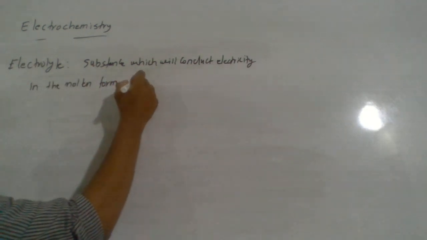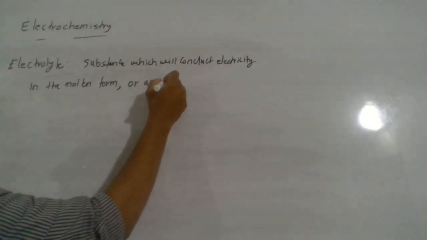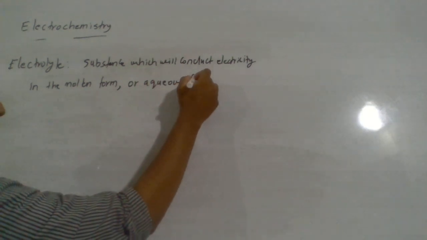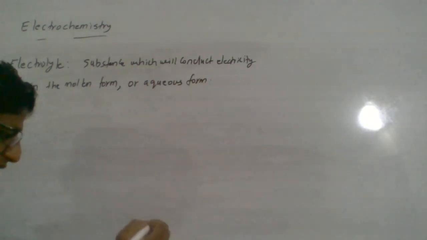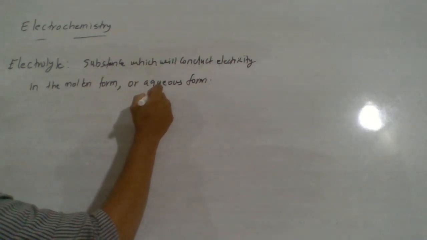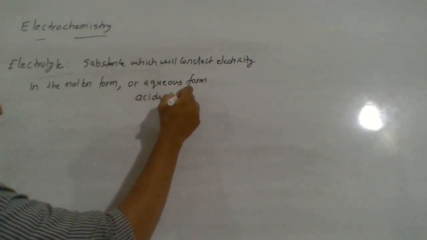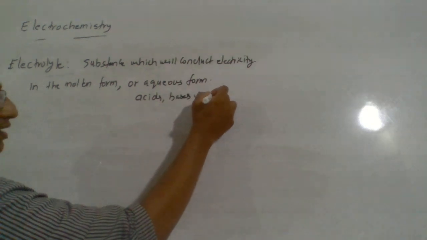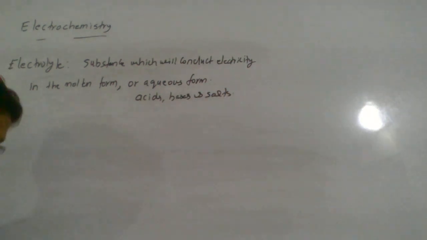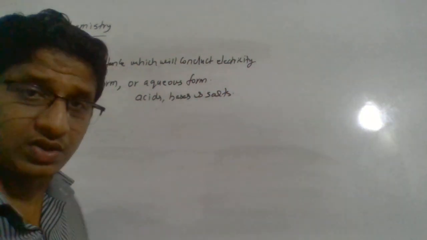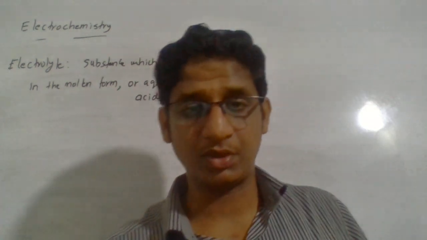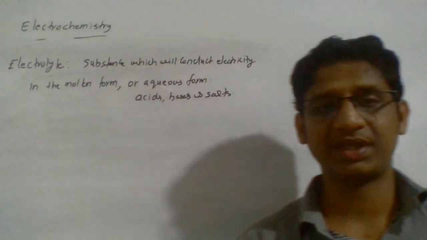So molten form or aqueous form, such substances we call electrolytes. Examples are acid, base and salts. Acid, base and salts are examples for electrolytes, because though in the solid state they do not conduct electricity, in the liquid form or in the aqueous form they conduct electricity.